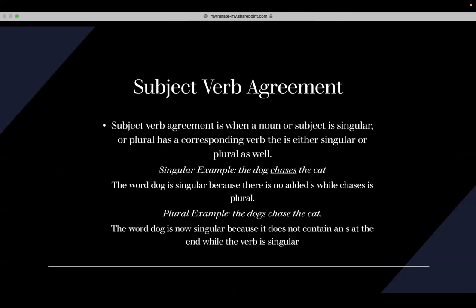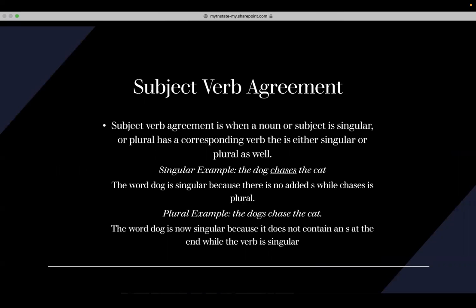Next, we're going to be discussing subject-verb agreement. Now, some may already know what subject-verb agreement is. However, we're still going to go over it. Subject-verb agreement is when a noun or subject is singular or plural that has a corresponding verb that is either singular or plural as well.